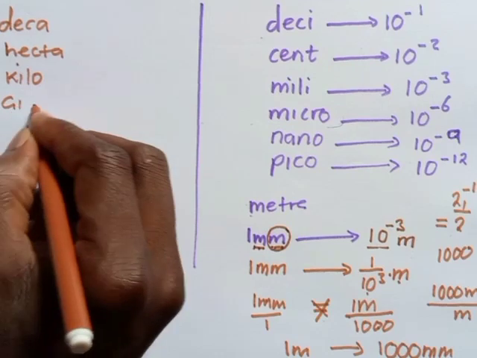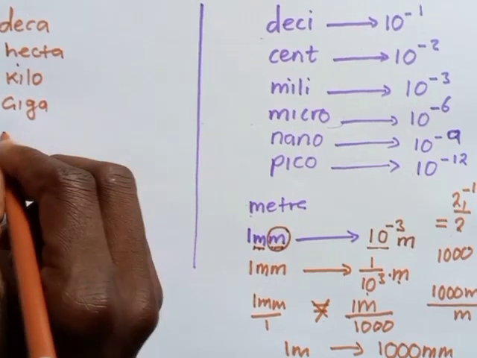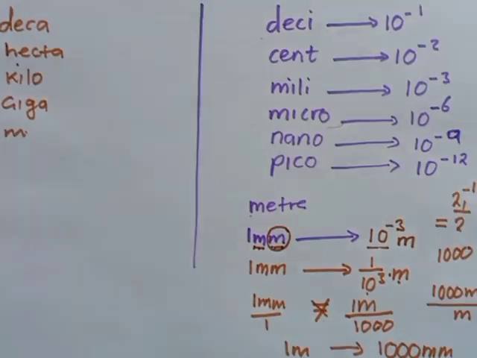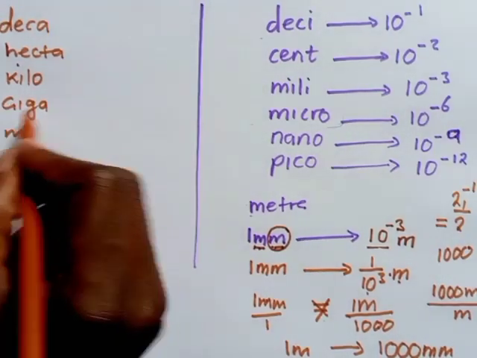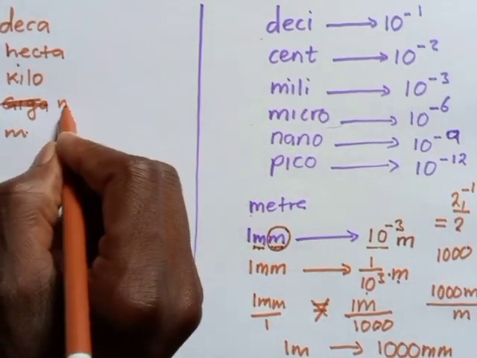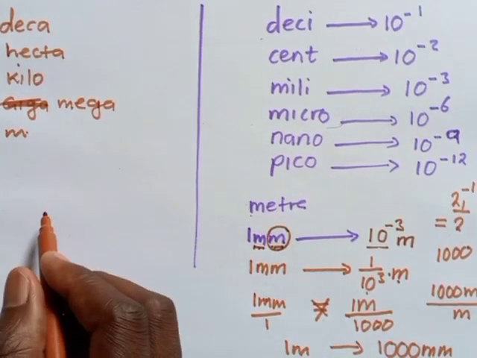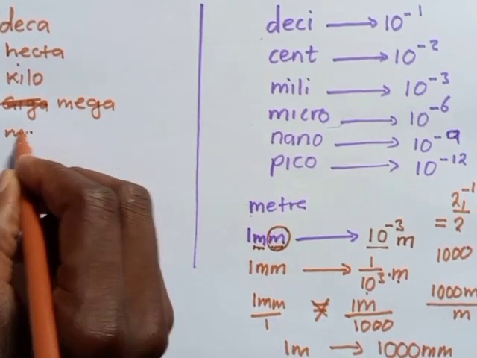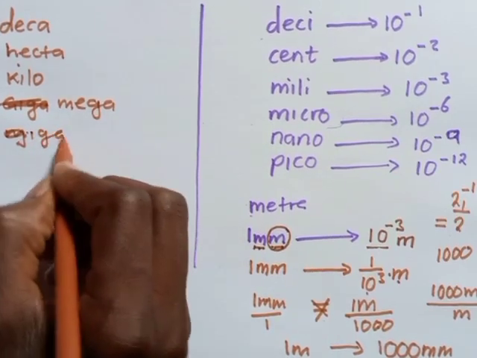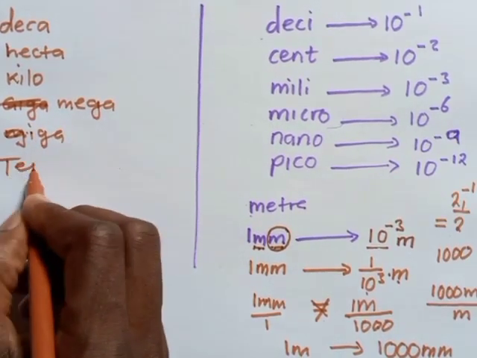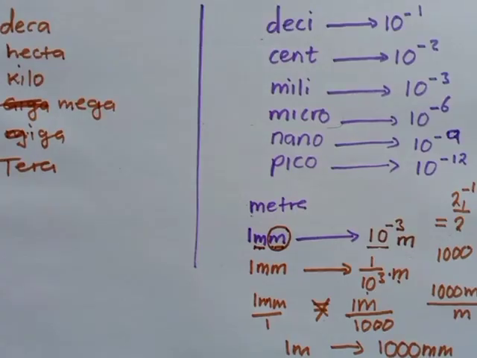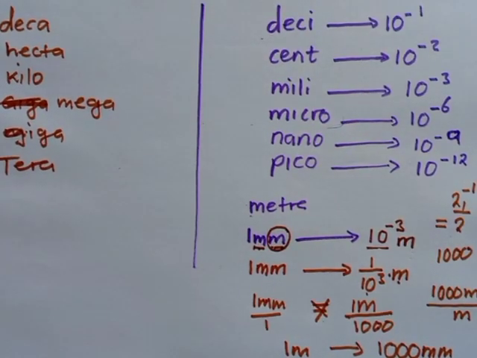We can also have mega. We can also have giga. We're going to have tera. You go down as we're trying to increase in the number of powers.